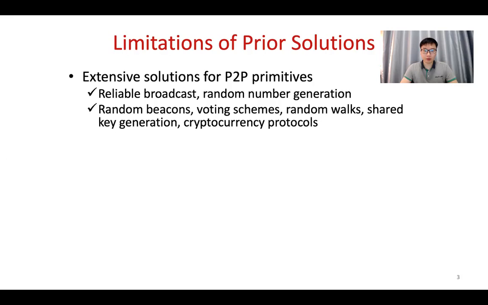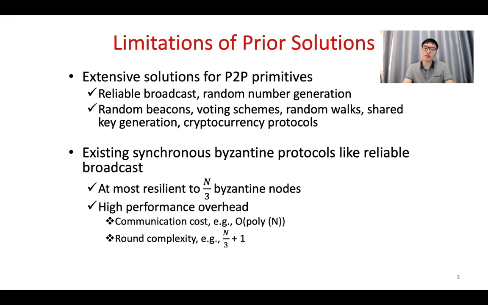In past research, we've seen a lot of solutions for these P2P primitives, for example, reliable broadcast and random number generation. These solutions can be applied to extensive applications like voting schemes, shared key generation, and cryptocurrency protocols. However, these protocols have some limitations based on their high performance overhead, and they may also limit the number of Byzantine nodes to some extent.